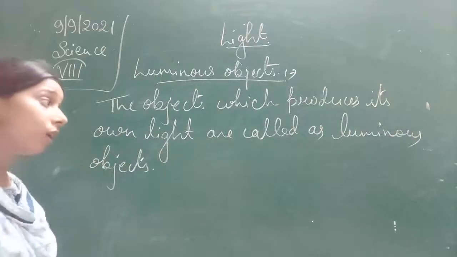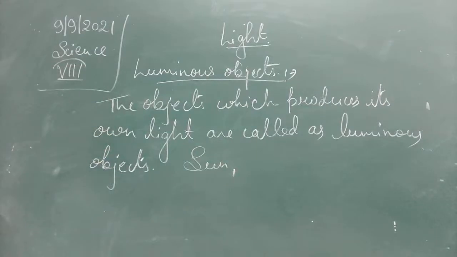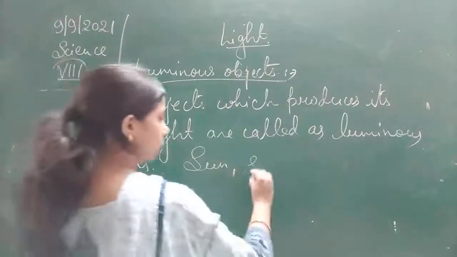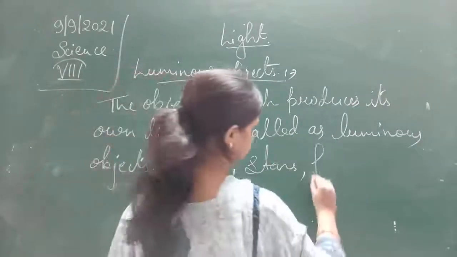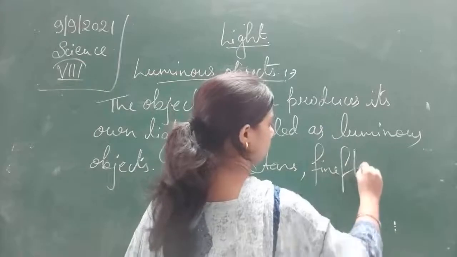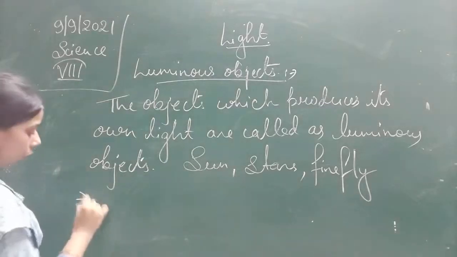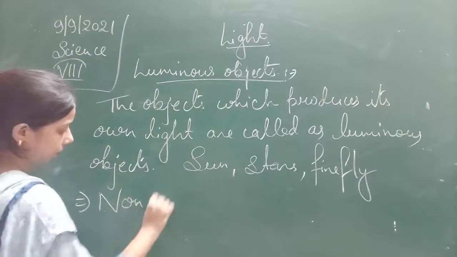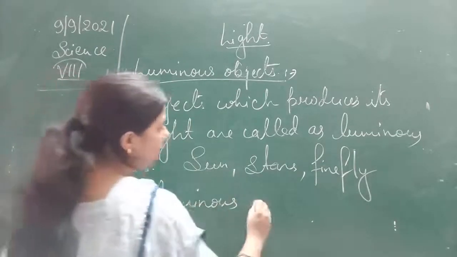There are lots of examples. The sun is a luminous object. Then stars, fireflies. These are luminous objects; they emit their own light. Then the non-luminous objects.